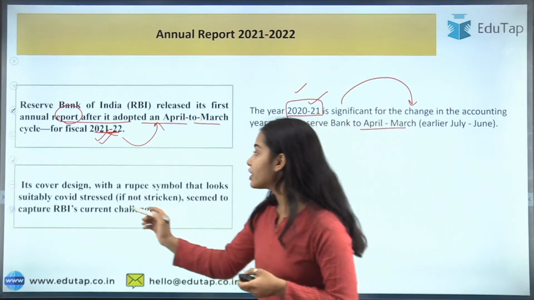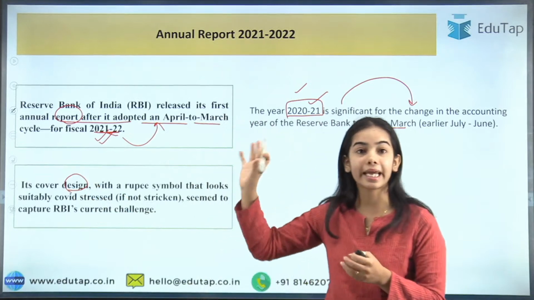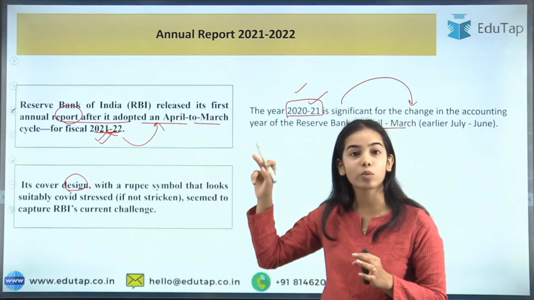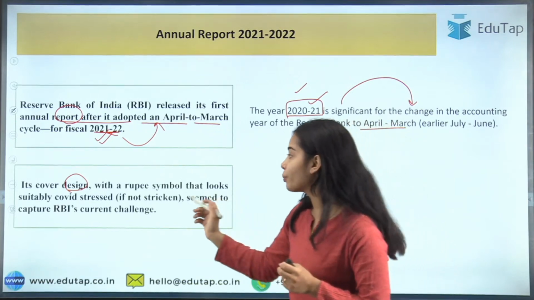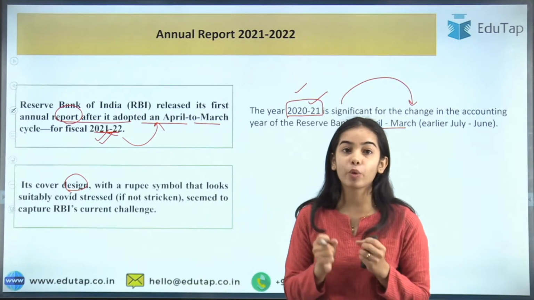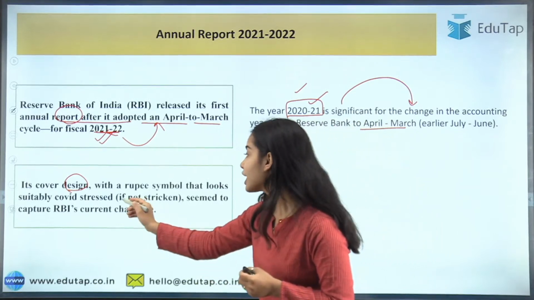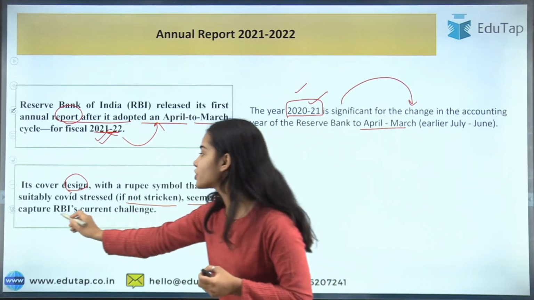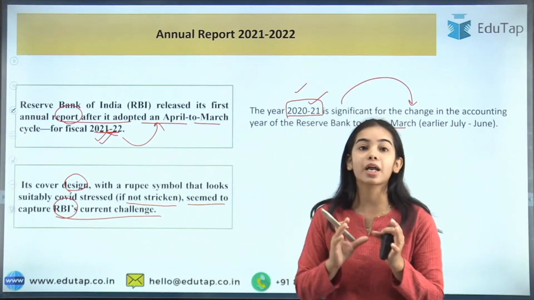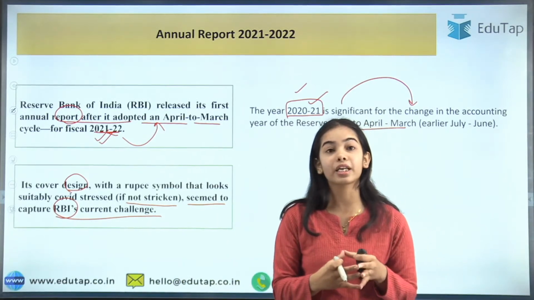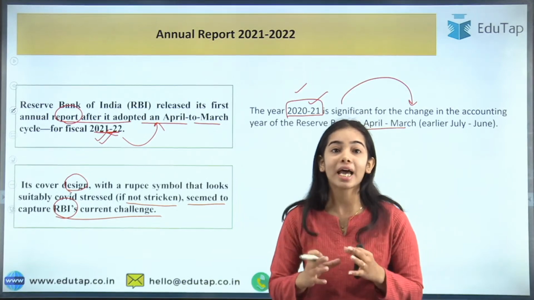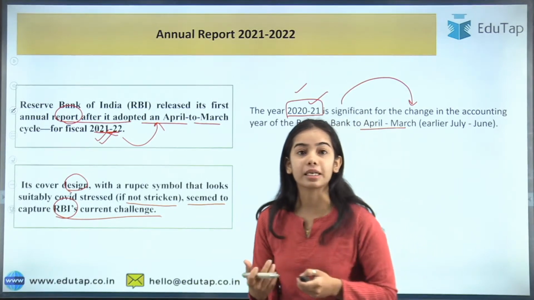So next, the cover design that you have seen in the first slide: the rupee sign was there, the growth pattern was there. So it shows that the rupee is under COVID stress, if not stricken, which seems to capture the RBI's current challenge. The inflation is there, the growth is there, the rupee is getting depreciated. So all of this is the challenge that the RBI is facing.